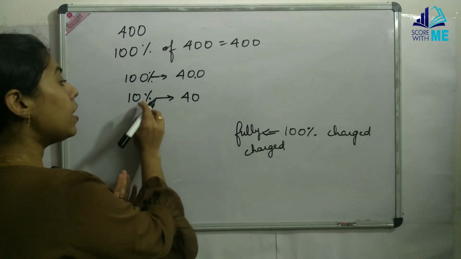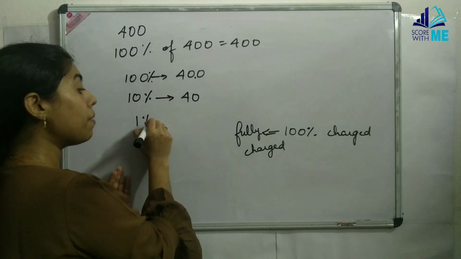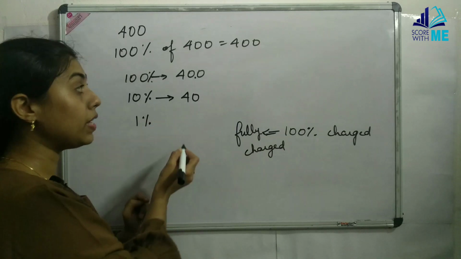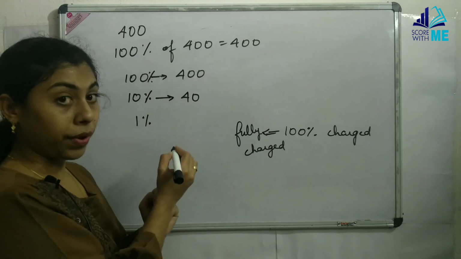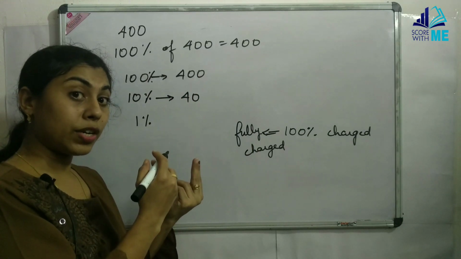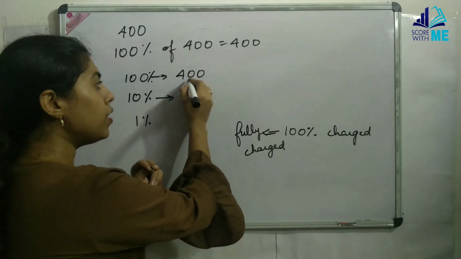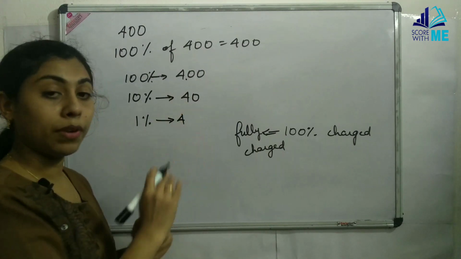Okay, next. Same concept once again repeated. If I need 1% of 400, that means if for 10% we put 1 decimal point, for 1% I take 2 decimal points. So now the decimal will be here, and 1% means it is simply 4.